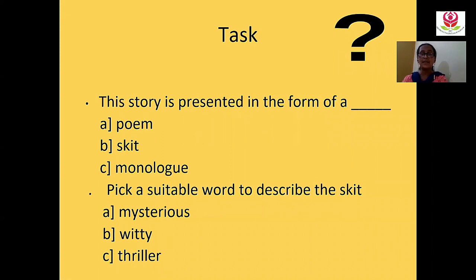Now, before we end this skit and this text portion, here I have a small task for you, which is really very simple. This story was presented in the form of a poem or a skit or a monologue. You have to select the correct option. The next task is to pick a suitable word to describe the skit. Was it mysterious? Was it witty? Or was it a thriller skit?